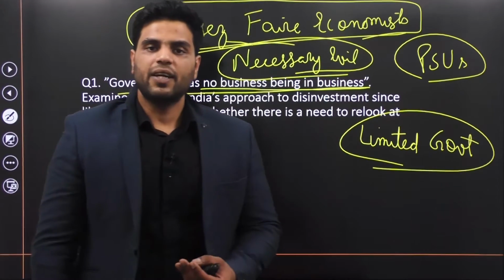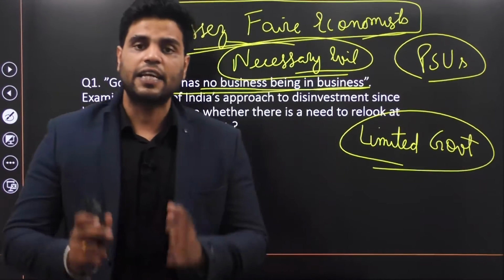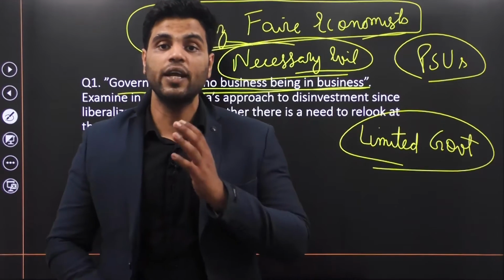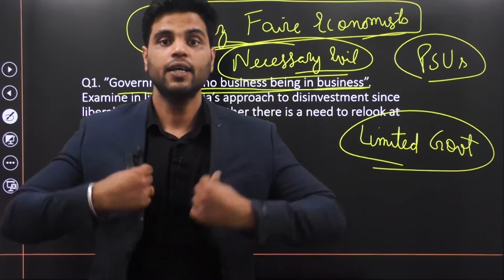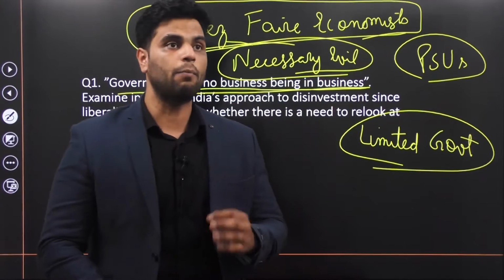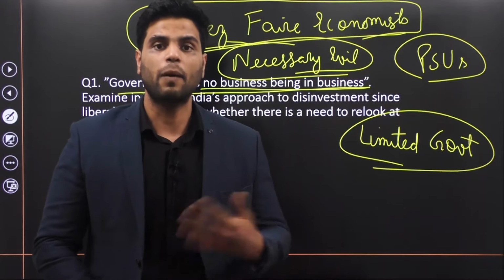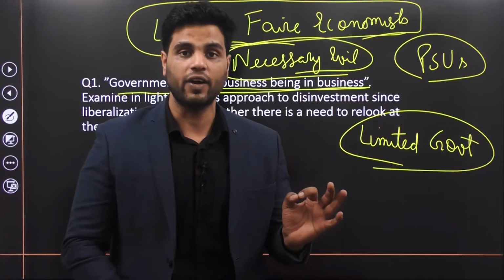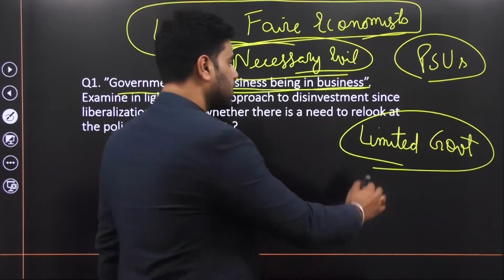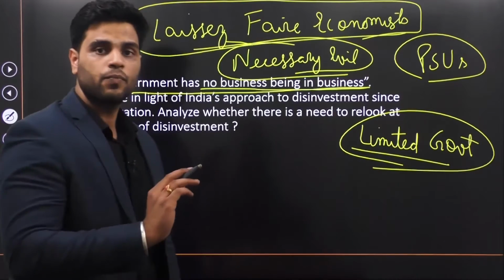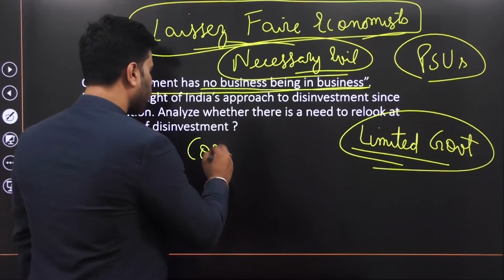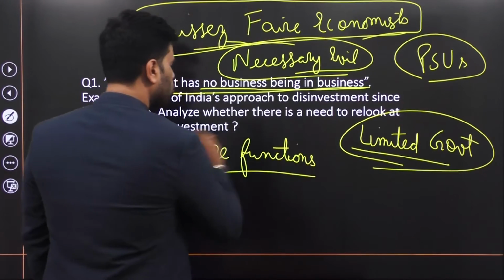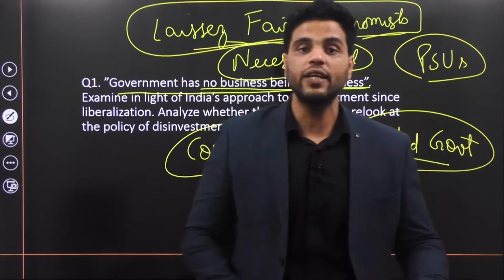Now, what do we mean by limited government? There are certain essential goods and services that only governments can provide, for example, law and order, national defense, public administration. Government should limit itself to those functions. These are also known as core functions of the government. Government should provide security to its people through its police and army.